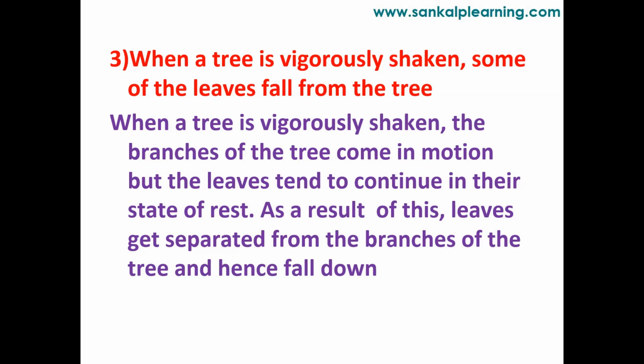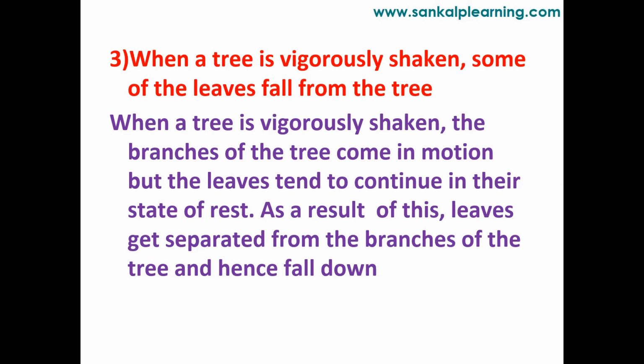When a tree is vigorously shaken, some of the leaves fall from the tree. You can see this also in your day-to-day life. When you are vigorously shaking the tree, the branches of the tree come in motion, and the leaves tend to continue in their state of rest. Therefore, they get detached from the tree branch and fall down. The leaves are trying to be in the state of rest, therefore they fall down. The branches adjust their motion, therefore they start moving.